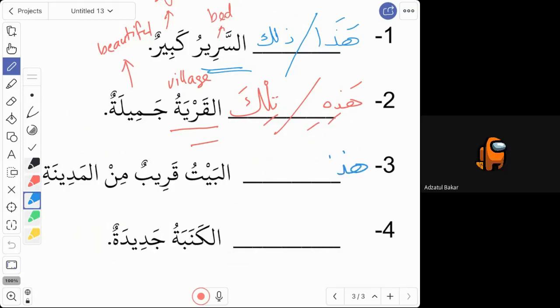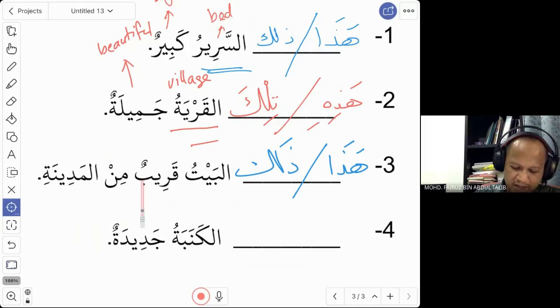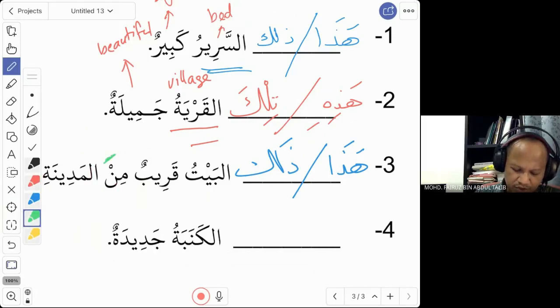Haza, good. And is it zalika or tilka? Zalika, of course. Yes, thank you. Good. Hadzal baitu qaribun minal Madinah. Because you want to join the two words, you say minal. We don't say min al Madinah. We combine the two words. We say minal Madinah. Al baitu is the house, and qarib.